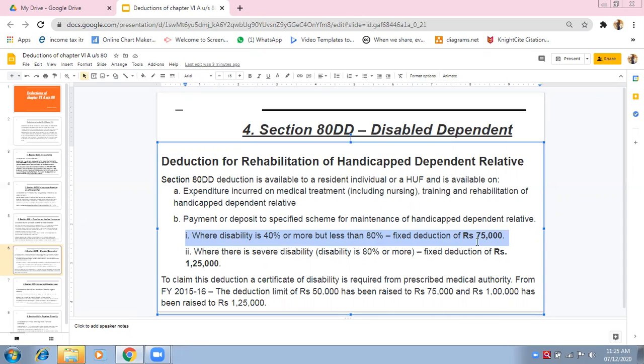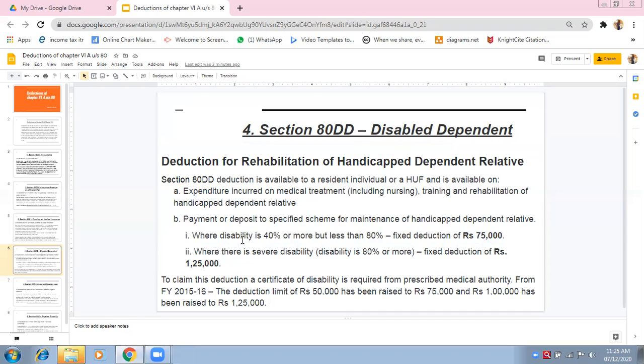Fixed means if you have incurred expenses of rupees 30,000 and the deduction is 75,000, you will not compare 30 and 75, whichever is less. No, the answer will be wrong. A fixed amount of deduction will be available to such persons. Comparison has not to be done with your expenses. Your expenses may be anything, maybe 2 lakhs, but the deduction will be a fixed 75,000. Your expenses can be 30,000 only, but the deduction that can be availed is rupees 75,000.